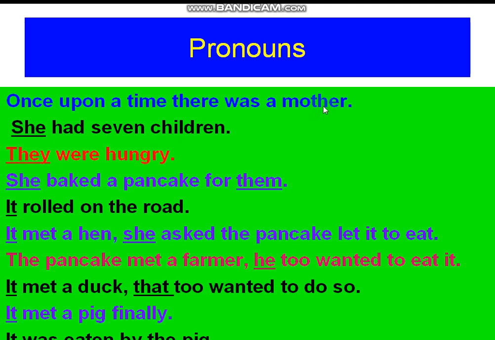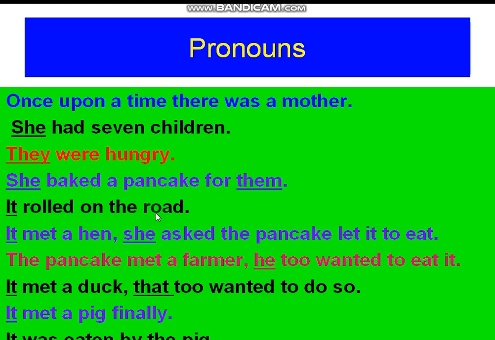Who is she again? Mother. Mother baked a pancake for them. Who is them referring to? Children. She refers to mother. So instead of mother, she is used, and instead of children, them is used. So here we are finding these kinds of words which are called pronouns.